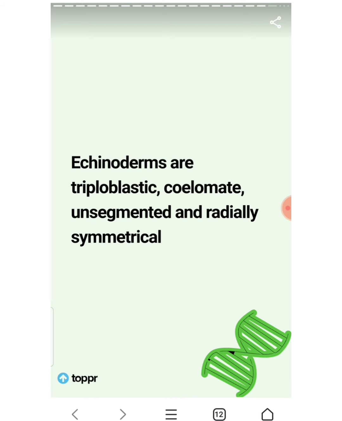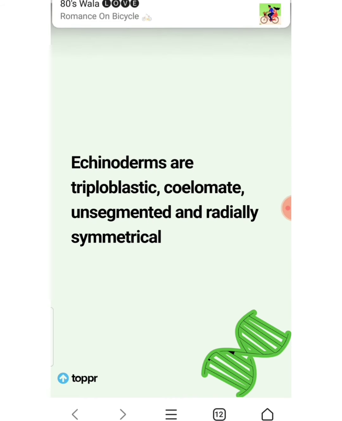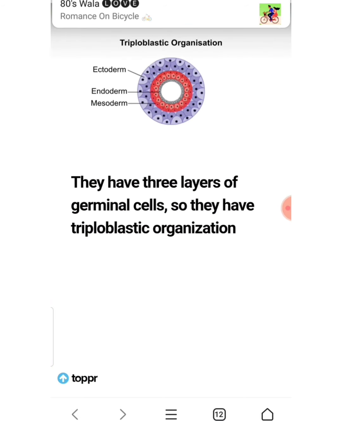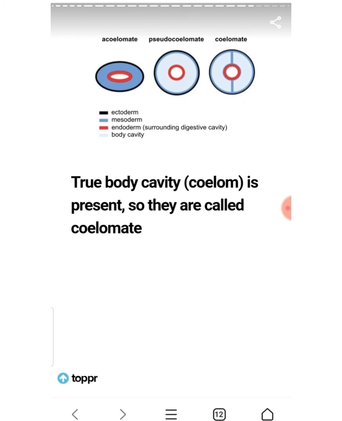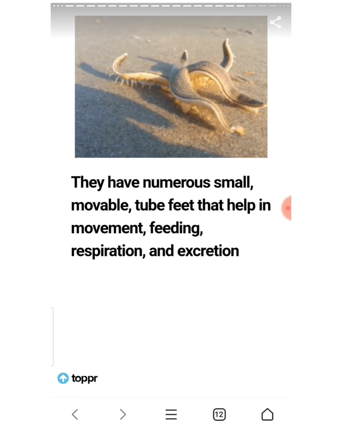Echinoderms are triploblastic, coelomate, unsegmented and radially symmetrical. What is the meaning of triploblastic? They have 3 layers of germinal cells: ectoderm, endoderm and mesoderm. So they have triploblastic organization. What is coelomate? True body cavity. Coelom is present, so they are called coelomate.